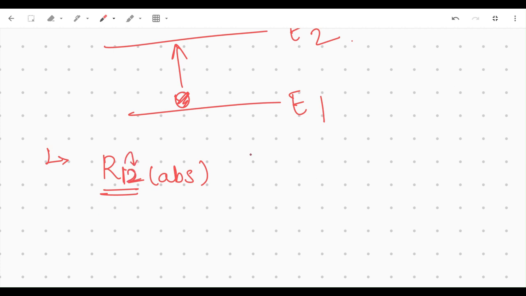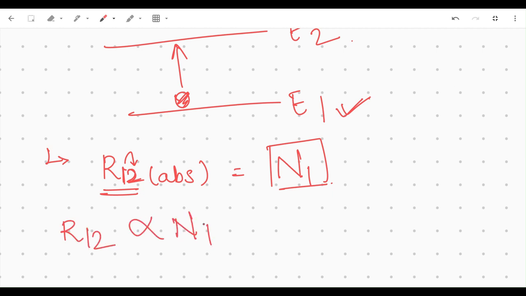N1 stands for the number of atoms in energy level 1. Obviously the rate of absorption is going to be proportional to the number of atoms present in energy level 1, right? And to take off the proportionality, we have to add a proportionality constant.